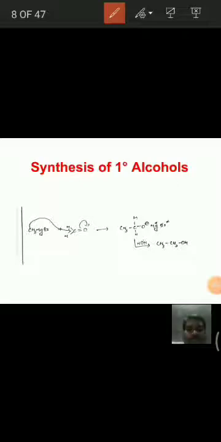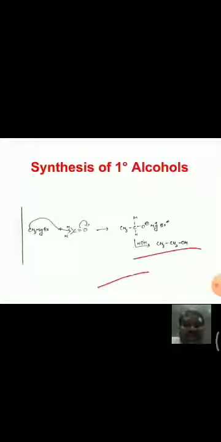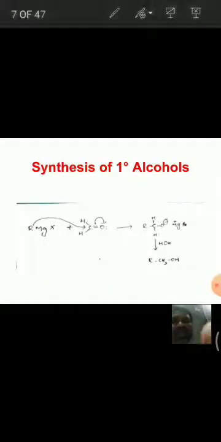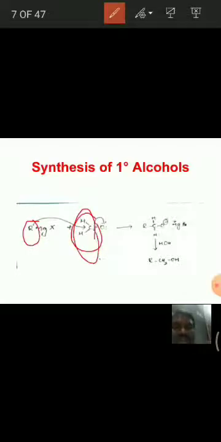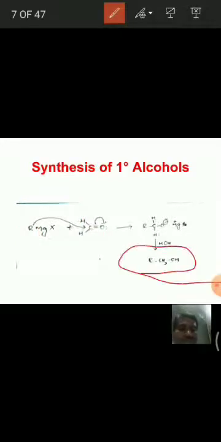And the second one is, let's see, that is synthesis of primary alcohols means Grignard reagent with formaldehyde yields a primary alcohol with an additional carbon, because already we have alkyl group R in Grignard reagents. With formaldehyde means we get one extra carbon. See here, this is Grignard reagent treating with formaldehyde, this carbon is extra, we get RCH2OH, we get one extra carbon.